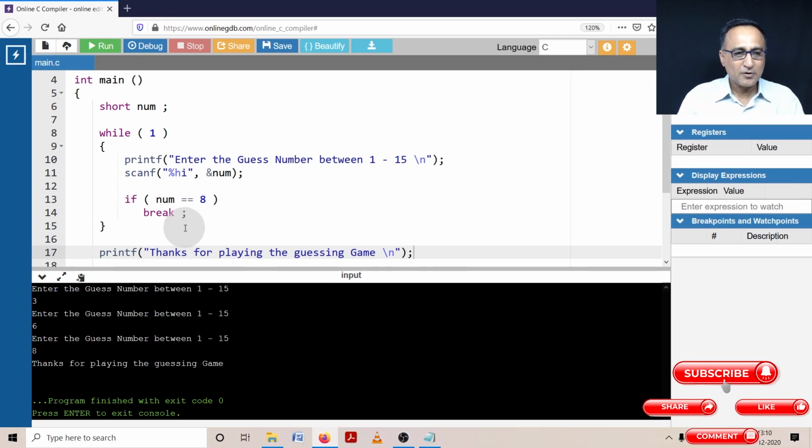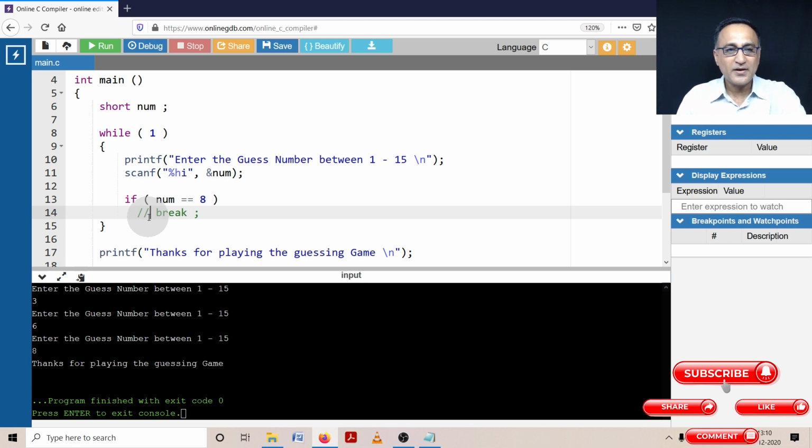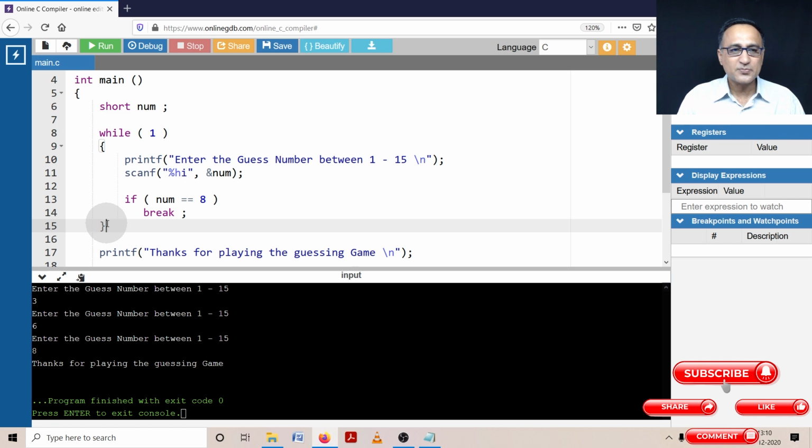So I need to explain a couple of points here. First, while 1 means it's an endless loop. If I put this break in comment, this program is never going to stop. It's going to run forever. Even if you enter the correct number 8, you're not going to come out of the loop. So what happens is, the minute you enter the number as 8, this condition becomes true. 8 equal to 8 becomes true, and the break is executed. Once the break is executed, this particular block gets broken and the control comes here, and it's going to print the message, thanks for playing the guessing game. So this is a simple program to show you how to play the guessing game.